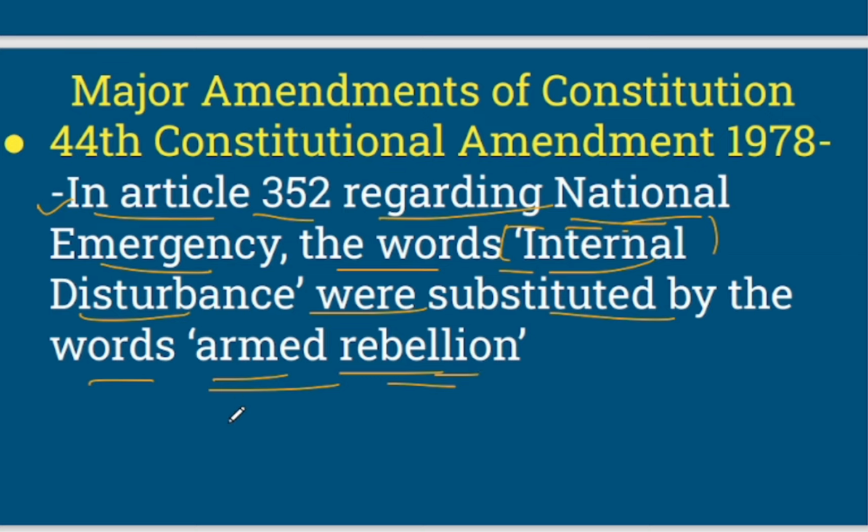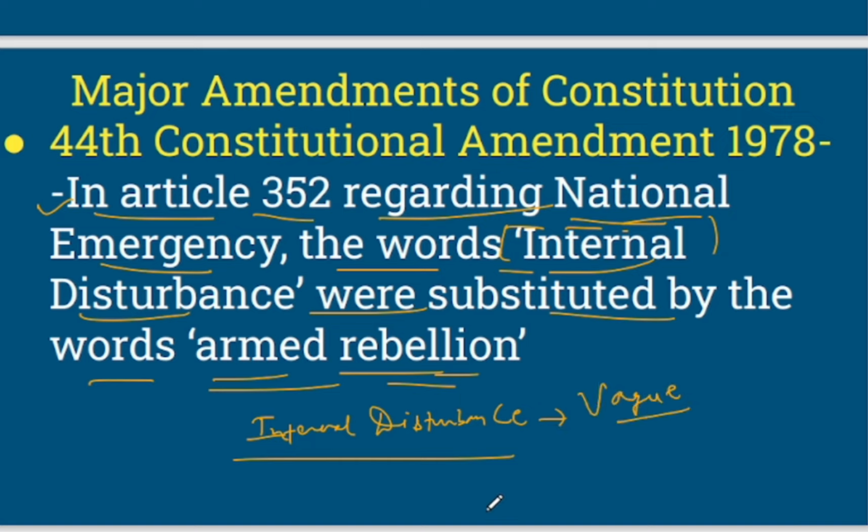So why was the ground of national emergency changed? It was changed because internal disturbance is something which can be misused, or which was misused also, since it's a vague word. Internal disturbance can be anything.